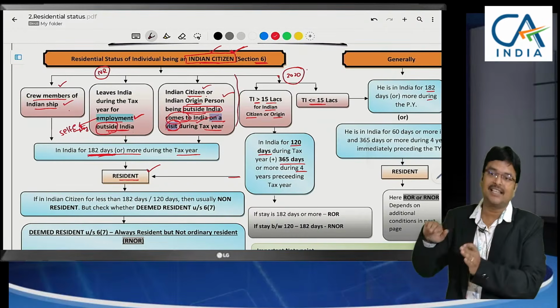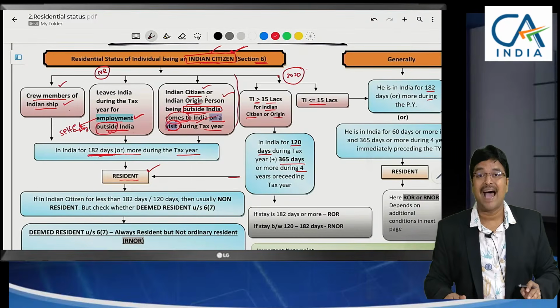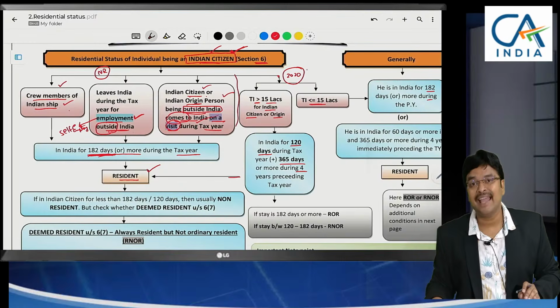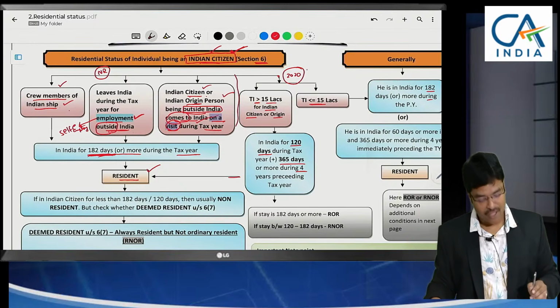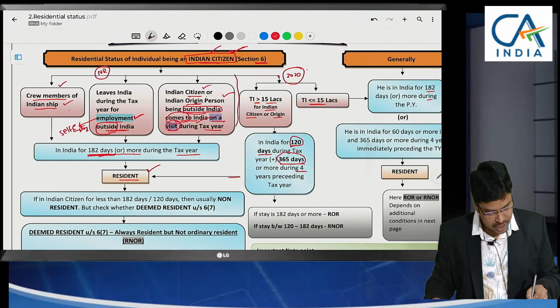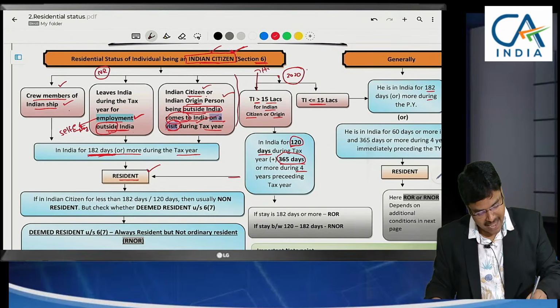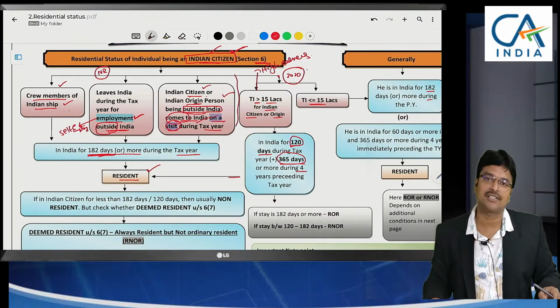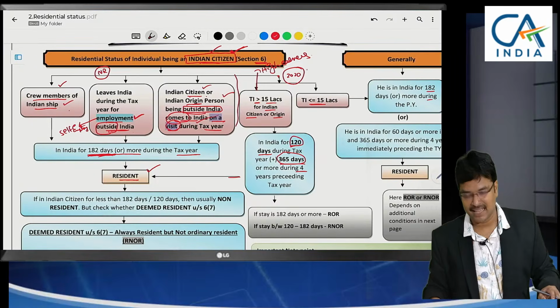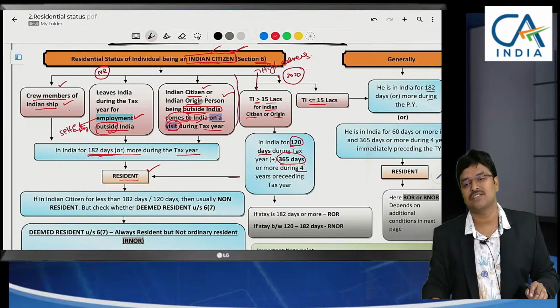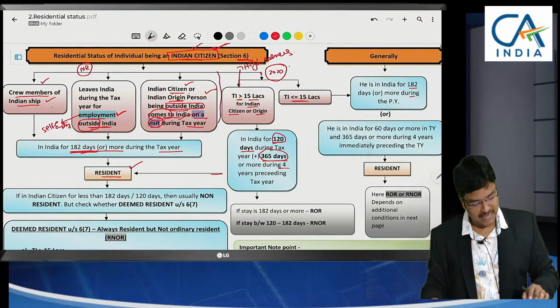Keeping these three things aside, high earners, even though they are residing outside India, will be treated as resident in India if they stay for how many days? 120 days and the last 4 years 365 days. I am terming them high earners. High earners means Indian income should exceed how much? 15 lakhs. We should not include foreign sources, only Indian sources should exceed 15 lakhs. And if the total income is less than 15 lakhs, only the 182 days concept will be taken up. Till here, is it okay?